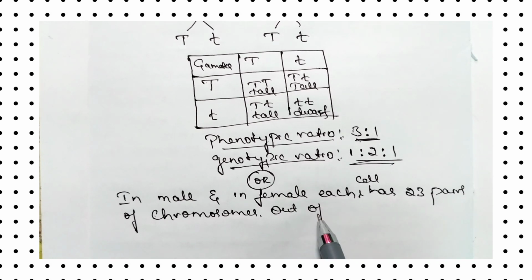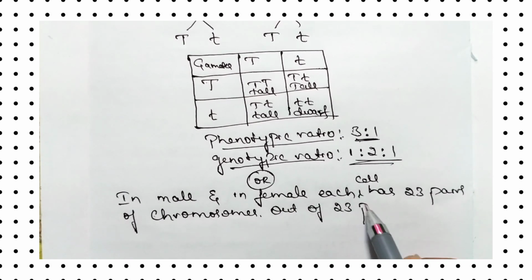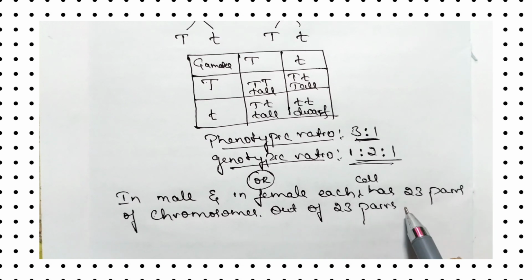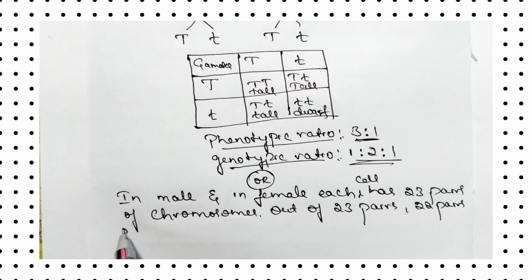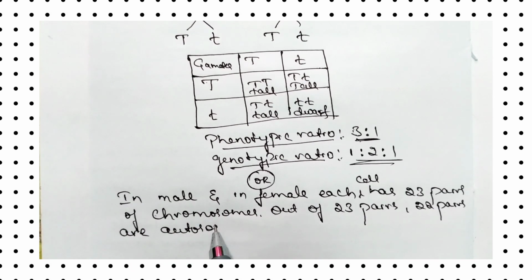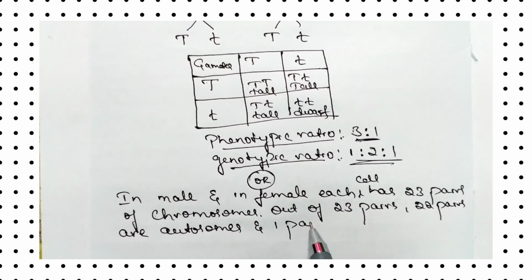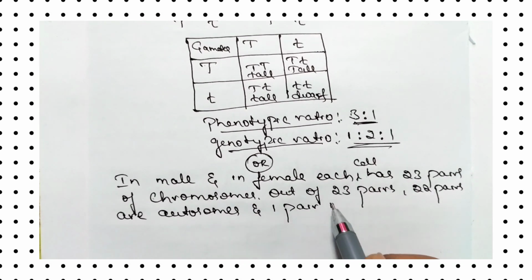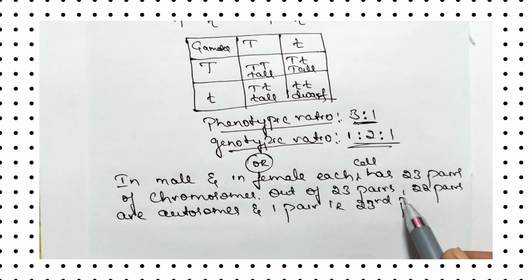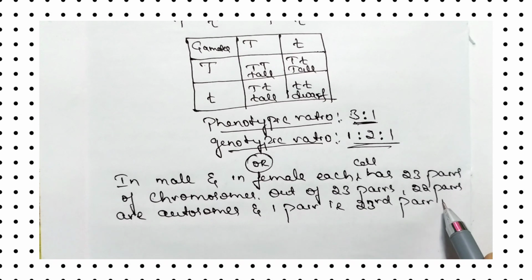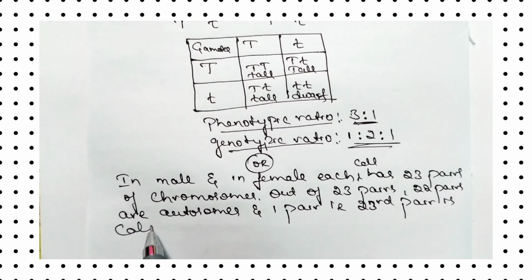Out of 23 pairs, 22 pairs are autosomes and one pair, that is the 23rd pair, is called sex chromosomes.